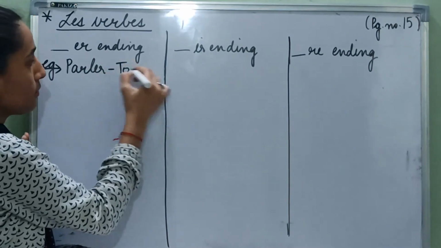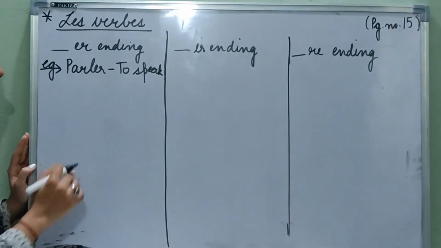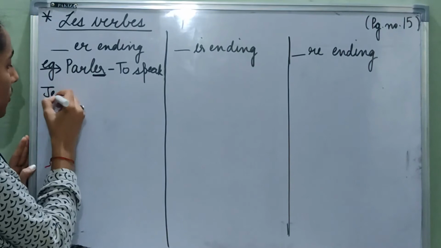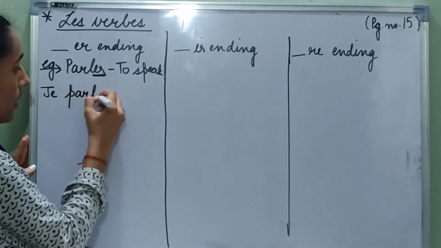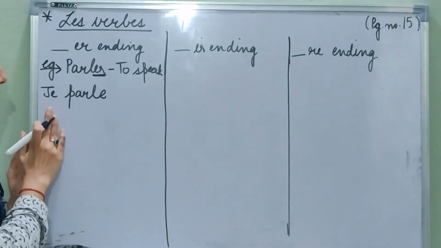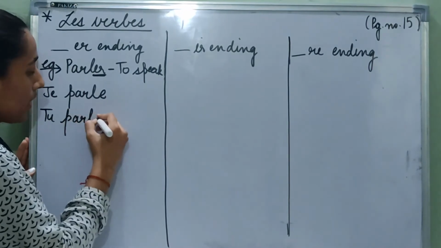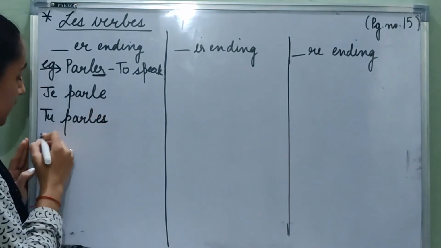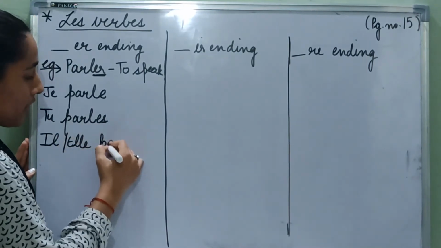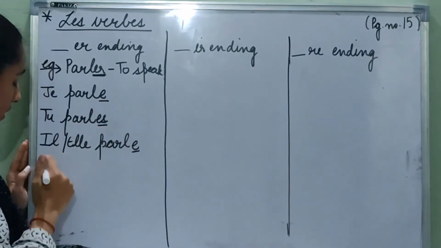Parler means to speak. So what we are going to do first of all is we are going to eliminate ER and we are going to write je, parl, and then we are going to add an E. So it becomes je parle. With tu, what do we add? We add PARLES. With il and elle, we write PARLE.